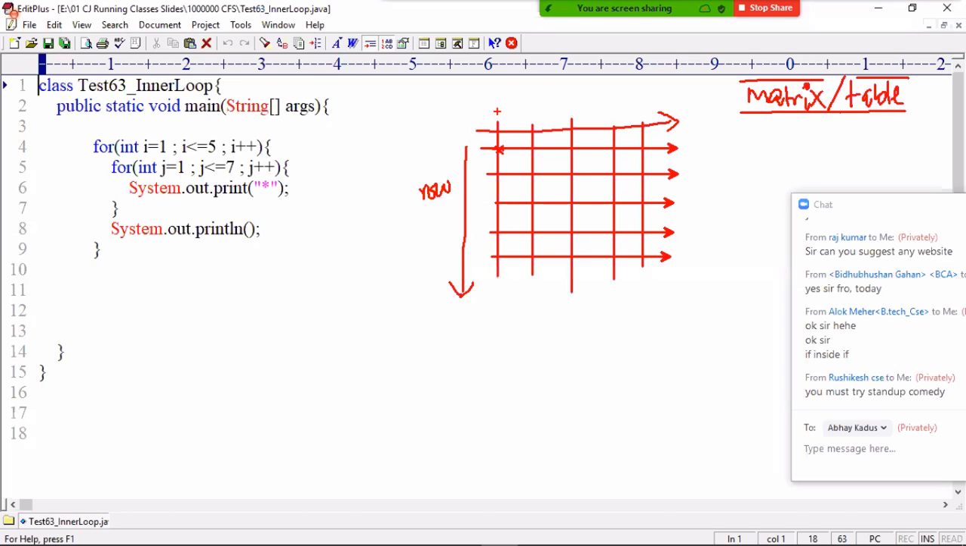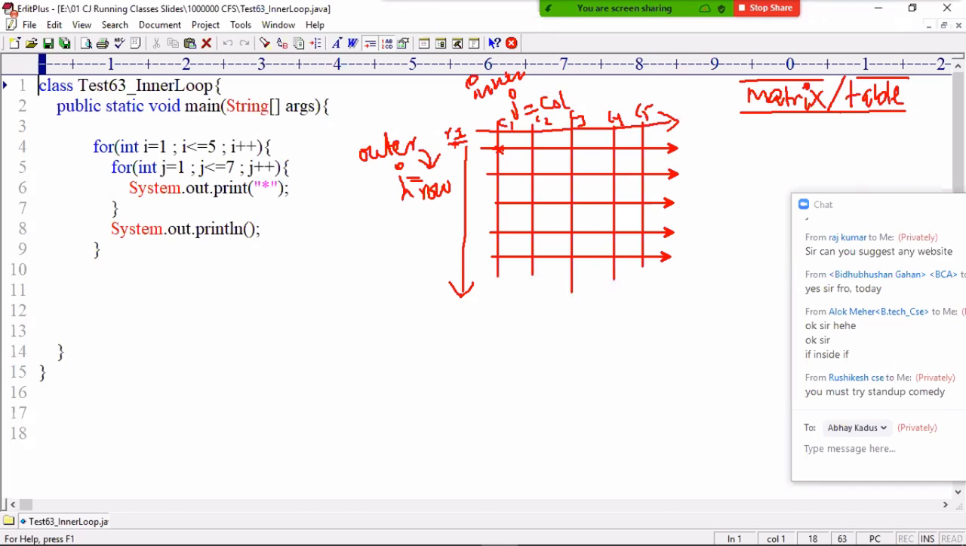So columns are represented by j. j is meant for representing columns. i is meant for representing rows. Always the outer loop represents rows. The inner loop always represents columns. Why? In row number 1, I want to display column 1, column 2, column 3, column 4, column 5.